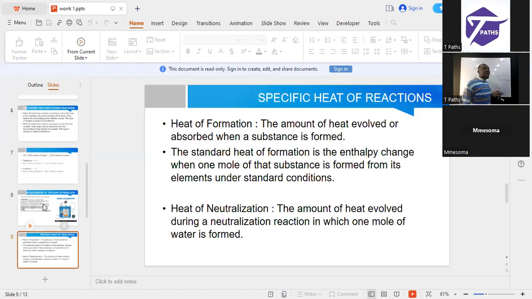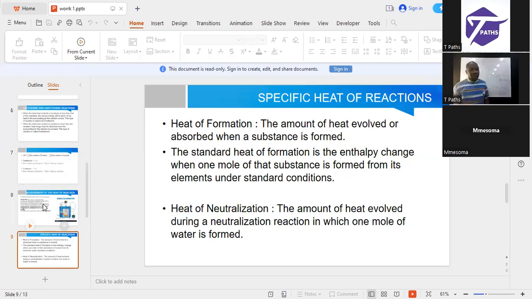Heat of neutralization. What is heat of neutralization? It can be said to be the amount of heat evolved during a neutralizing reaction in which 1 mole of water is formed. That is, heat of neutralization means the amount of heat evolved when 1 mole of an acid, H plus, and 1 mole of a base, OH minus, react together to form 1 mole of water. That heat of reaction is called neutralization. It can be in terms of standard, and then it's called a standard heat of neutralization, at standard conditions.